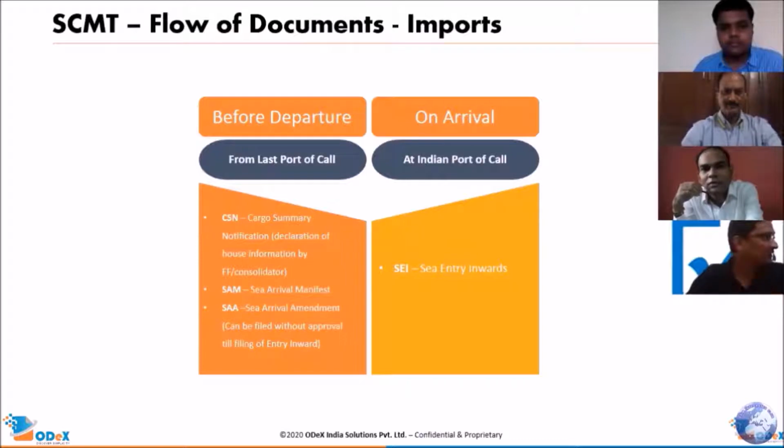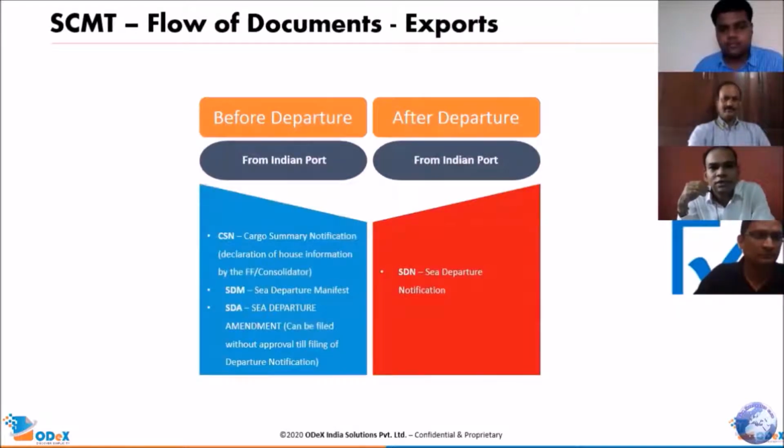Similarly, for the export flow of documents, before departure from the Indian port, these are the details. The CSN is common. The Export General Manifest will now be replaced with the Sea Departure Manifest filed by the vessel operator, and a Sea Departure Amendment can be filed without approval till the filing of the Sea Departure Notification, which will be filed after departure from the Indian port. So you have the window for amendments till the filing of the Sea Departure Notification.